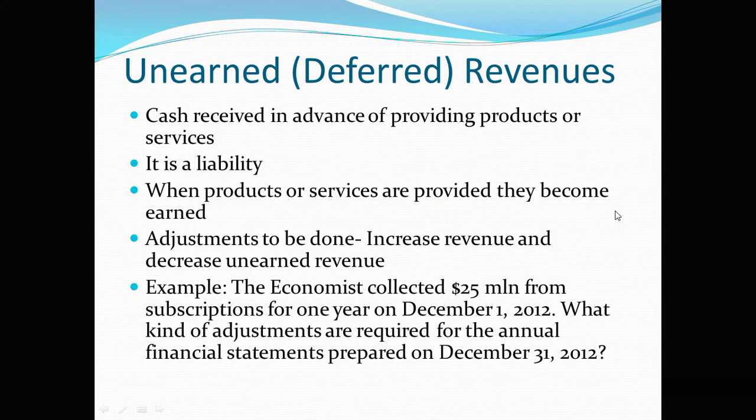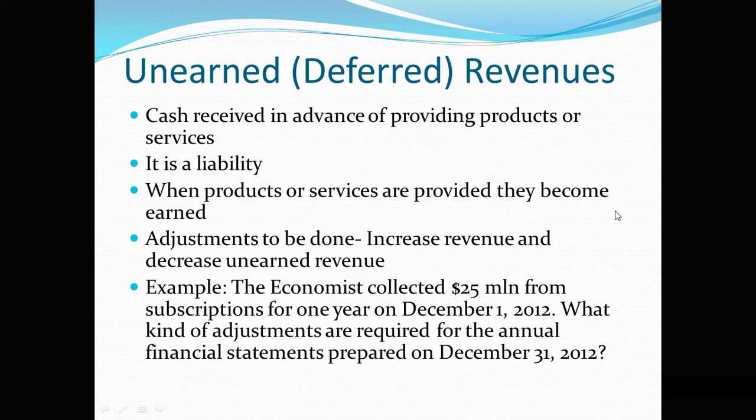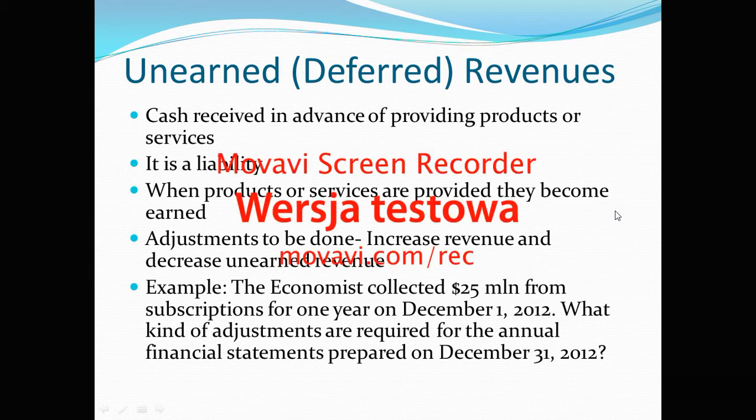You receive cash in advance, and then after some time you provide the service or the product, and it is recorded as a liability until the product or service has been delivered. Then when the products or services are provided, they become earned. The adjustments to be done are we increase the revenue after the revenue is earned, and we decrease the unearned revenue, the liability item.